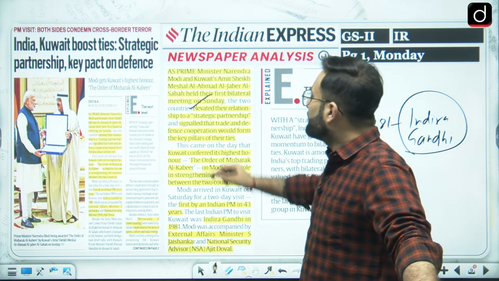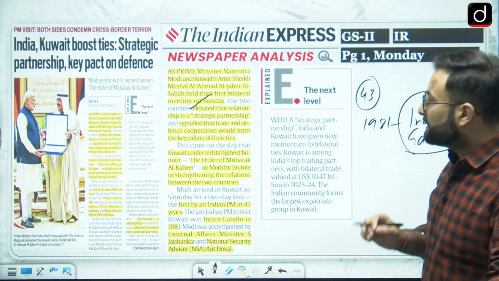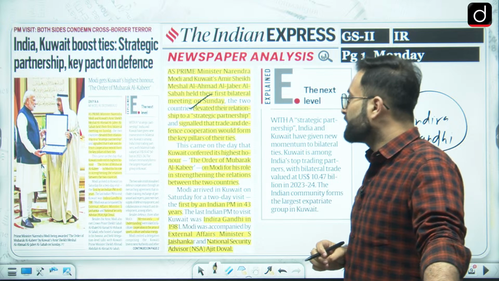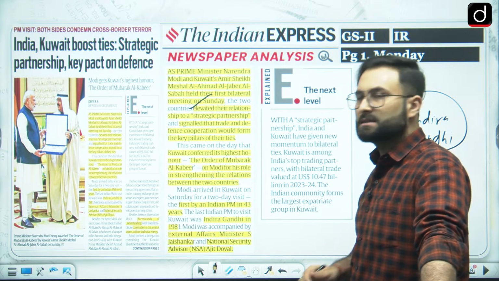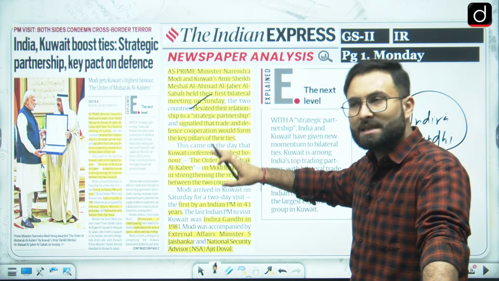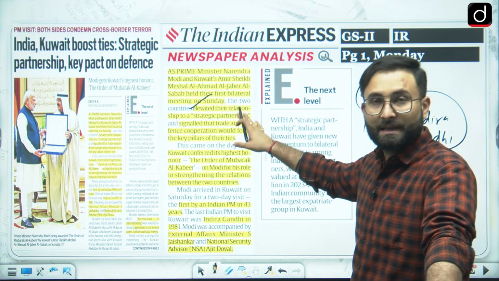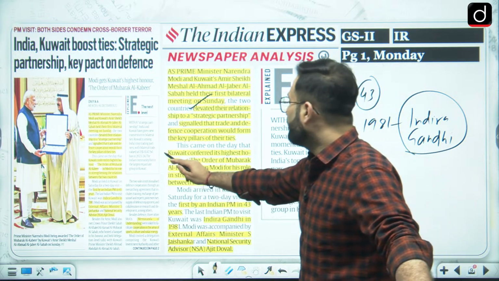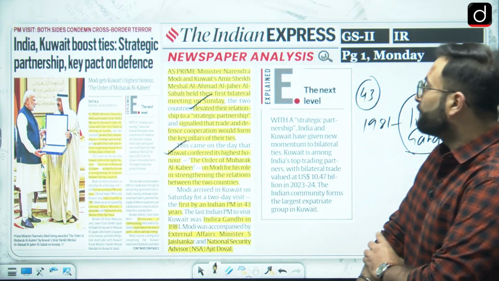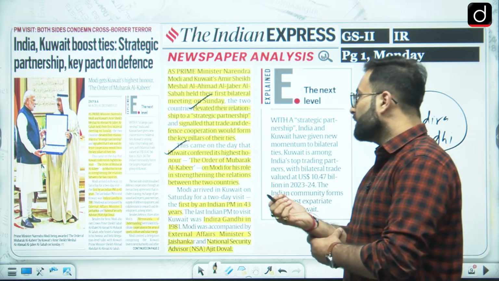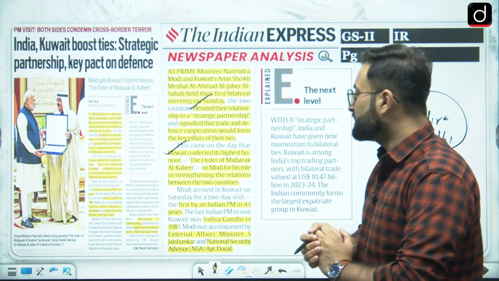They have elevated their relationship to a strategic partnership, signaling that trade and defense cooperation would form key pillars of the ties. They have signed some MOUs on trade as well as the defense sector. Kuwait conferred its highest honor, the Order of Mubarak Al-Kabir, on Modi for his role in strengthening the relations between the two countries.